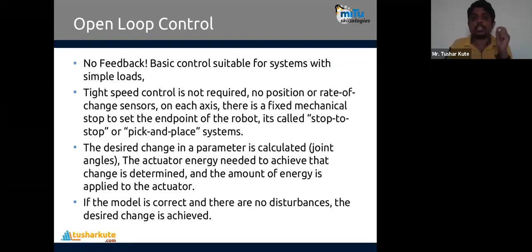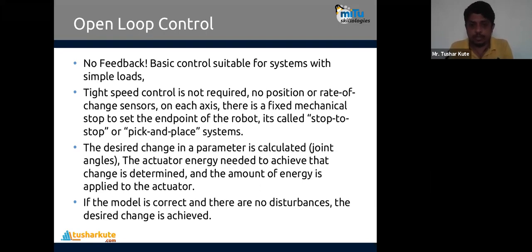There is a fixed mechanical stop, and the set point to the robot is called stop to stop, as in pick and place systems. It means they are given threshold values for every direction. If it is going above the threshold value, actually it will not cross it. Threshold value means, for example, the speed of the moving robot I'm keeping at 20 kilometers per second, sorry, kilometers per hour. So it will not cross that. These fixed things are mentioned over here.